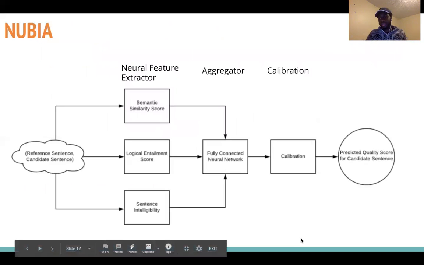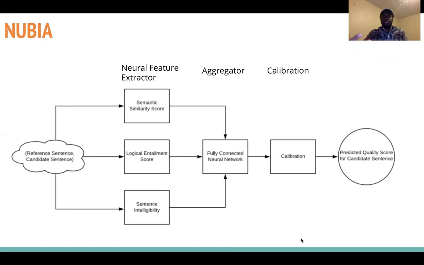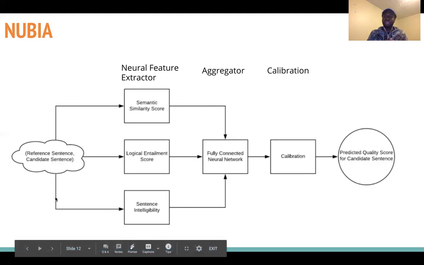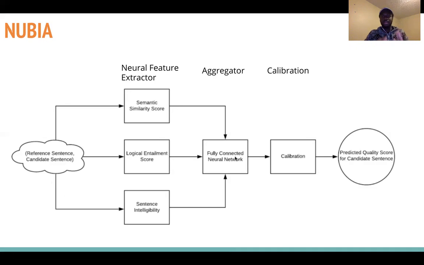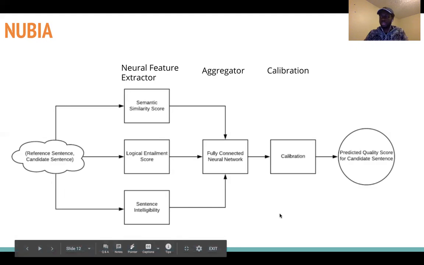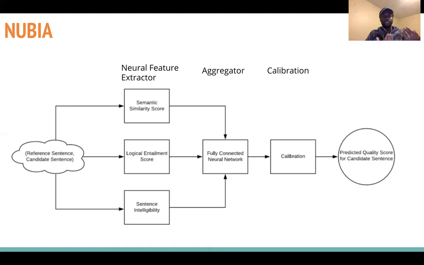So we moved away from a formula-driven approach to what we call NUBIA, where we take a reference and candidate sentence, run them through what we call a neural feature extractor, and then there's a network that looks at how different neural features correlate with a human score. NUBIA is a general methodology to evaluate sentence interchangeability using this approach, but it's also a proof of concept because we've actually implemented and tested it.